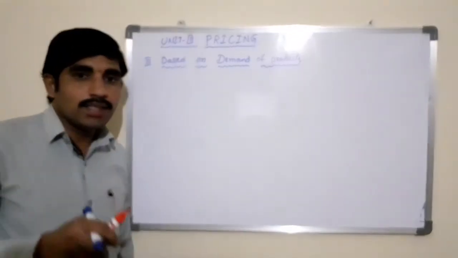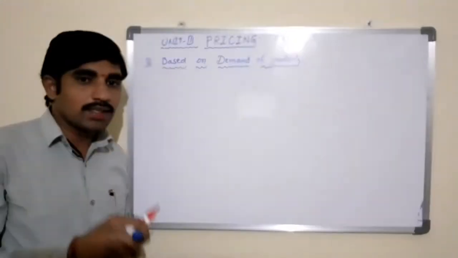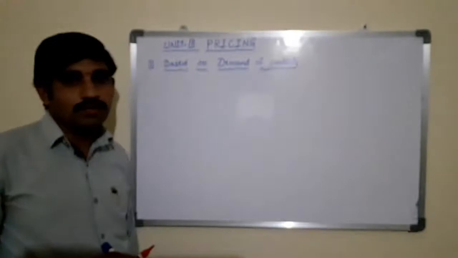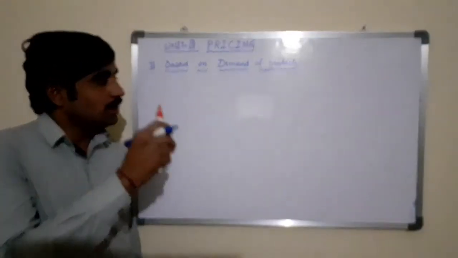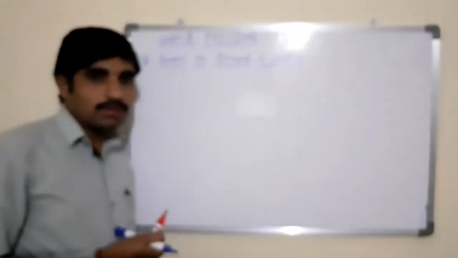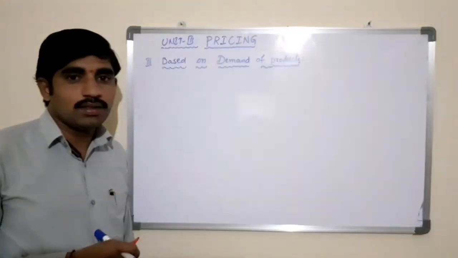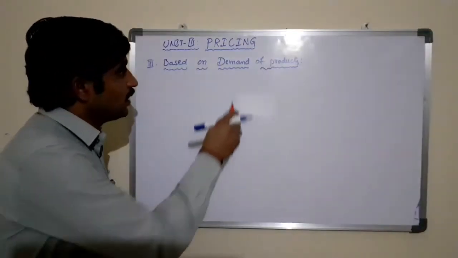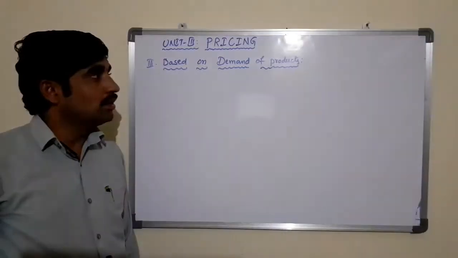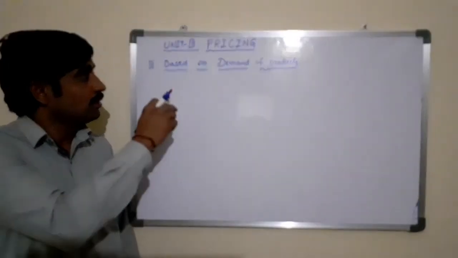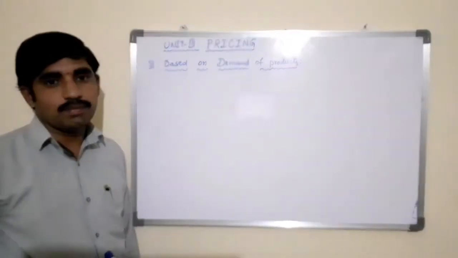So observing, understanding, investigating, surveying, analyzing, and taking the decision on price is very important, right? Irrespective of the cost of production and the competition in the market, taking the decision on the price for the products or the services is known as the demand based pricing method.